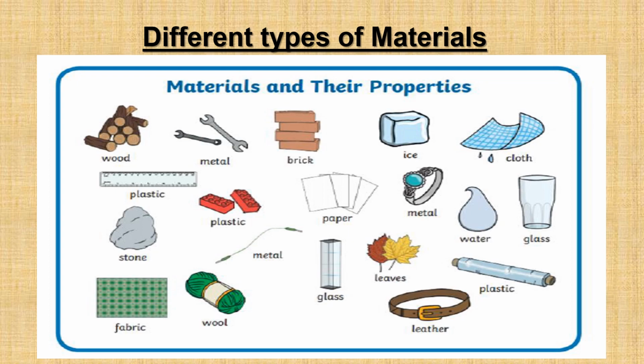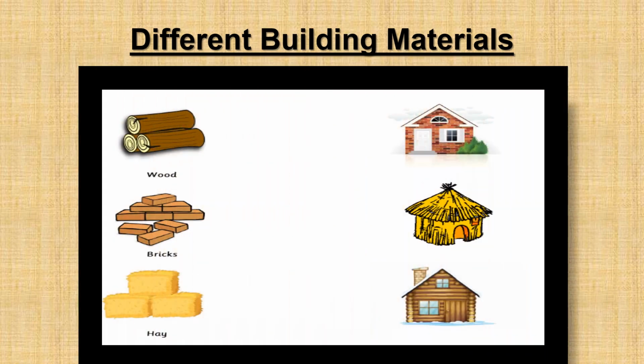These are all materials. Then we have different types of building materials to build different houses, such as wood, bricks, and hay. They can be used to build different types of houses.